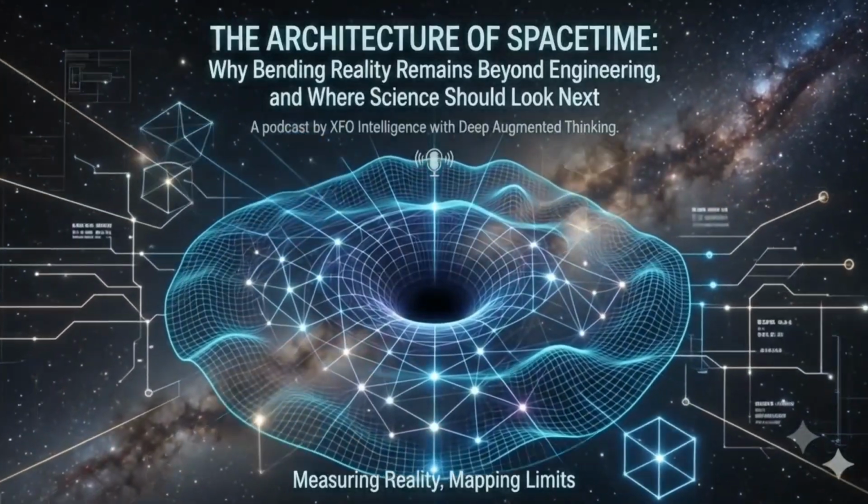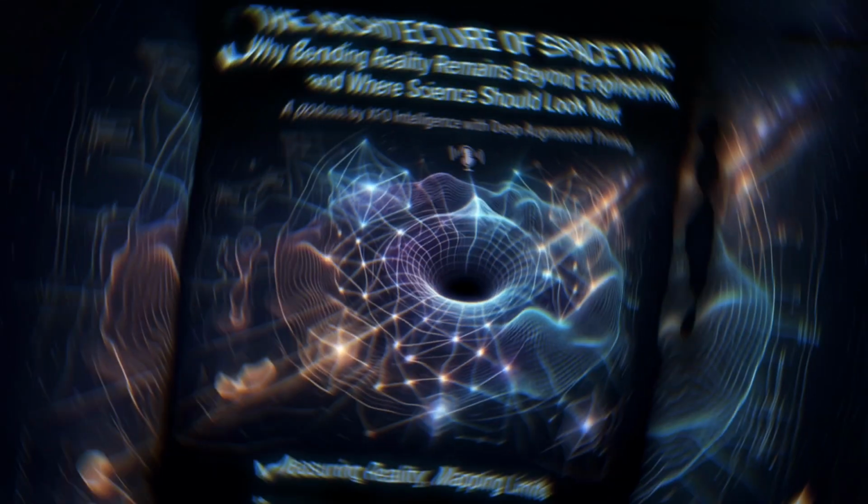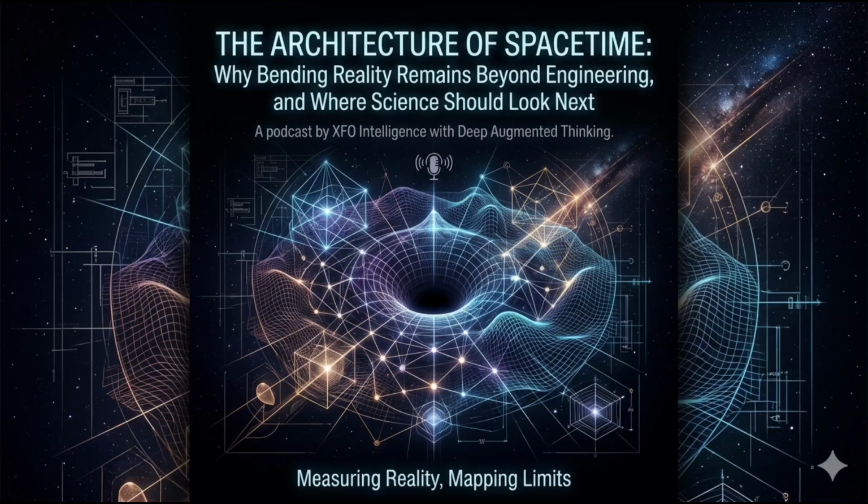Today, we're exploring the architecture of spacetime, why bending reality remains beyond engineering, and where science should look next. The prospect of artificially curving spacetime, constructing warped geometries, or engineering causal pathways has captivated both theoretical physics and the public imagination. While general relativity allows such configurations in exact solutions, contemporary physics reveals a consistent reality. Spacetime isn't a passive medium to be shaped on demand. It's a self-stabilizing structure governed by quantum, thermodynamic, and causal boundaries that enforce equilibrium.